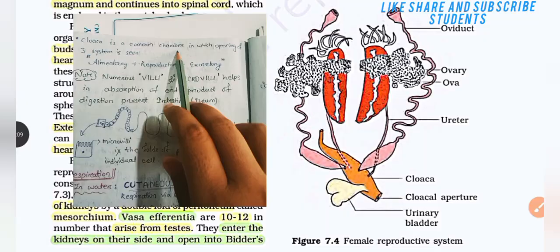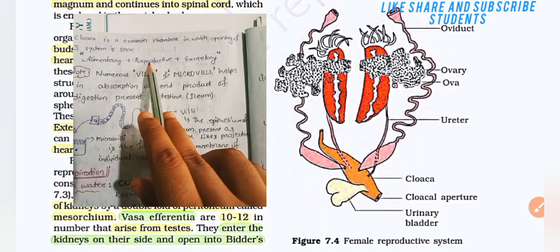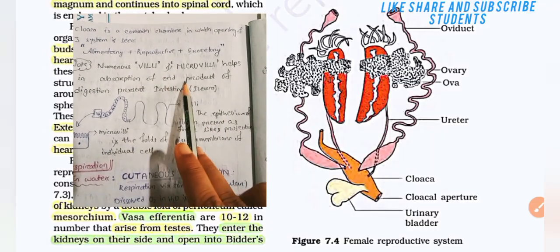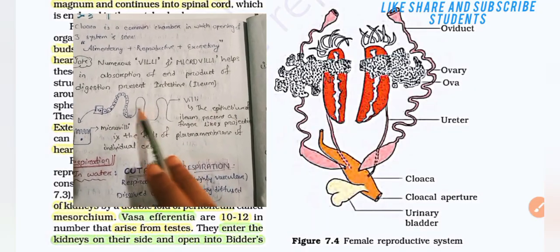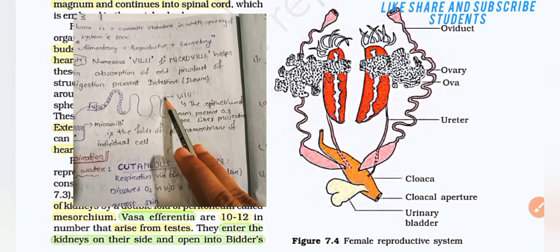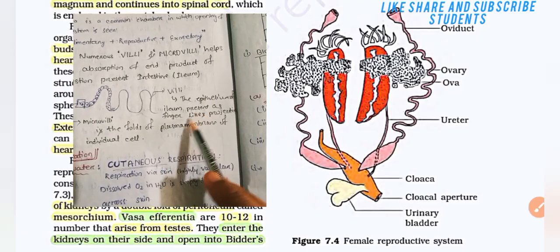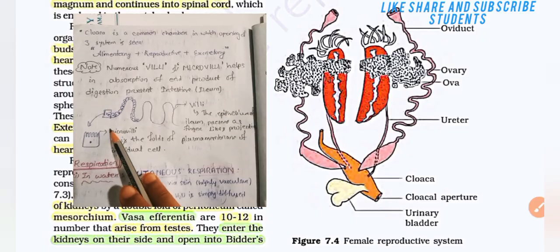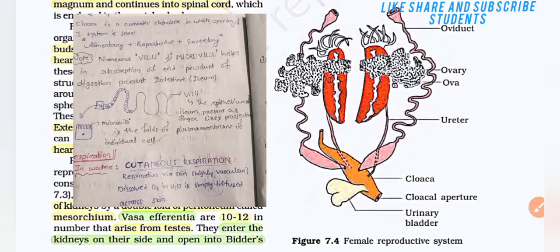Cloaca is a common chamber in which the openings of three systems are seen: alimentary, reproductive, and excretory. Note the numerous villi or microvilli help in absorption of the end products of digestion present in the intestine, that is the ileum. Here the villi or microvilli are present. This curved line is known as a villus. The epithelium of the ileum is present as a finger-like projection. Then the microvilli are folds of the plasma membrane of the individual cell.